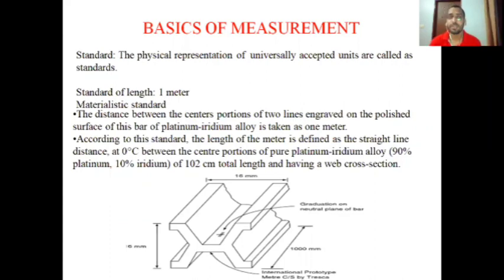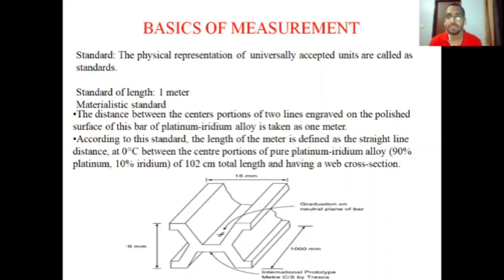So what is next? Standard is what? The physical representation of universally accepted units is called a standard, and these standards are kept in the International Bureau of Weights and Measures, which is in Sèvres, France. First of all, we will discuss some of the standards that are kept in the Bureau of Weights and Measures, France. The very first standard is the standard of length, that is 1 meter.